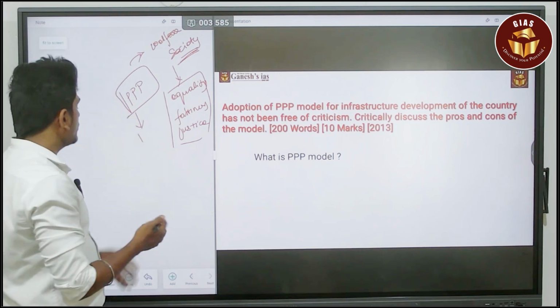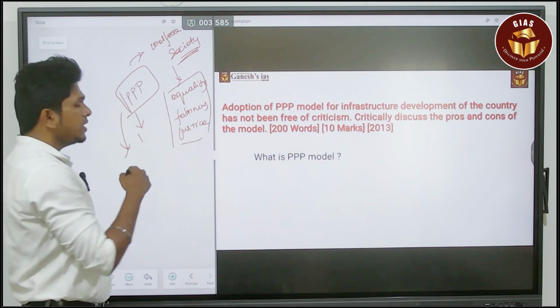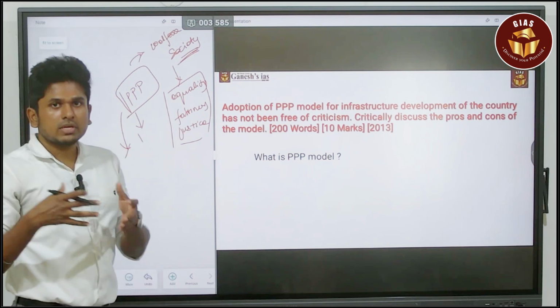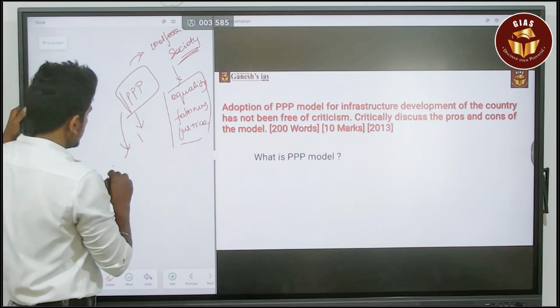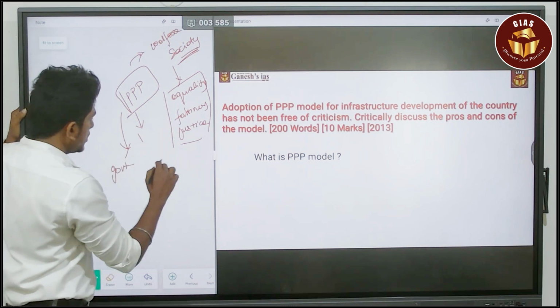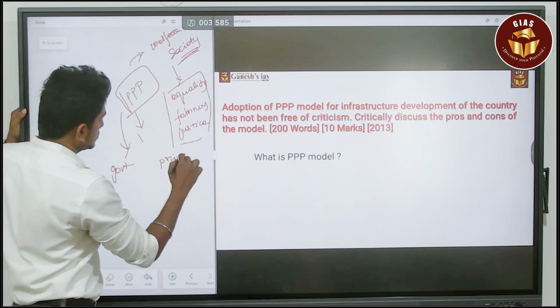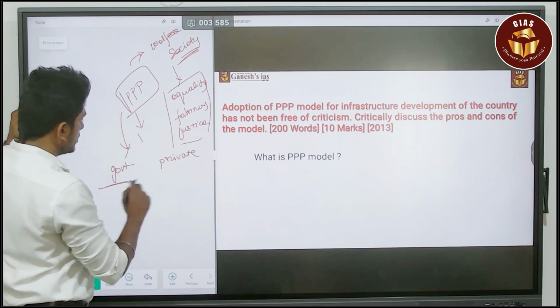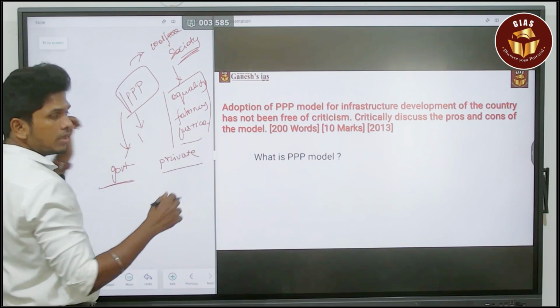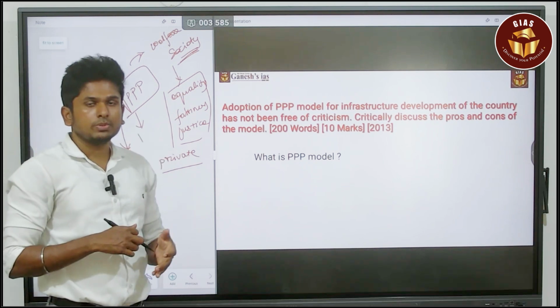So when it comes to the triple P model, there are many positives and at the same time there are negatives. You have to cover the positives for the government, the positives for the private player, and also speak about the negatives to the government and negatives to the private player. In that sense also you have to prepare.